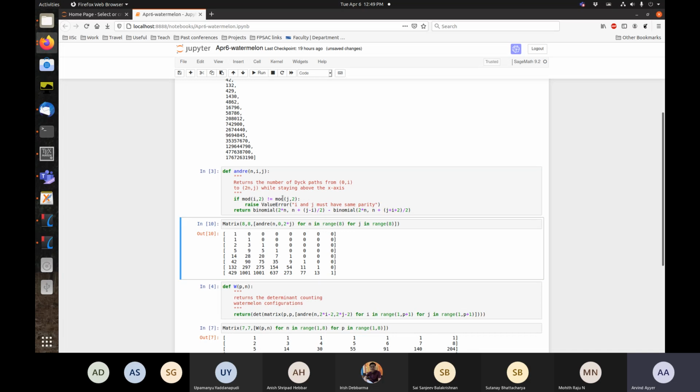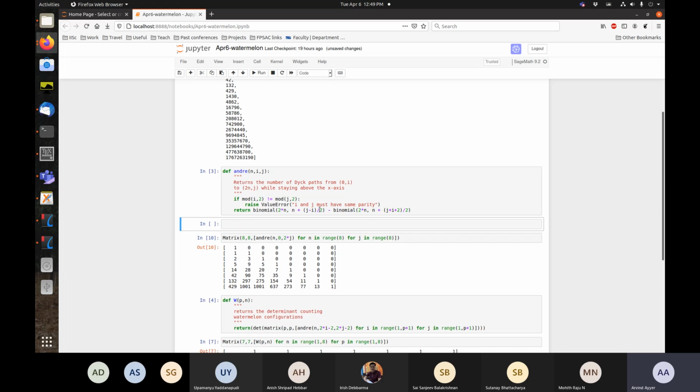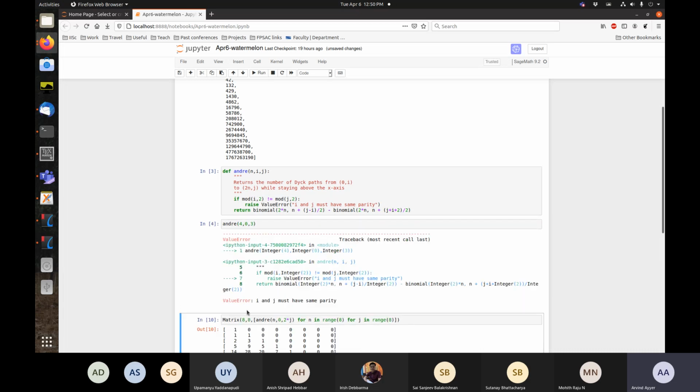So if i and j don't have the same parity, then I return an error. I can show you what it looks like. I'm always taking 2n steps, so n doesn't have any constraint. I can do 4, let's say 0, 3, and I get a value, so i and j must have the same parity.